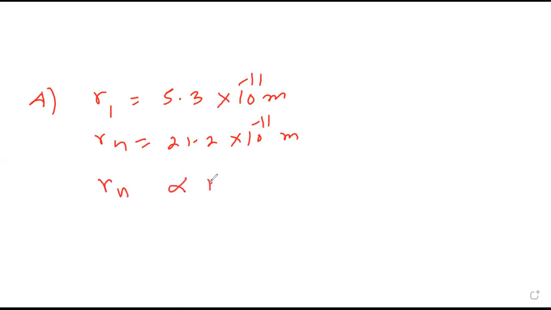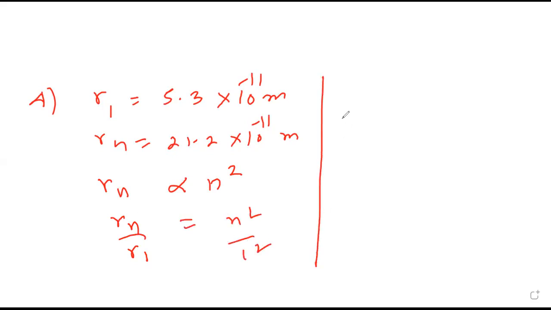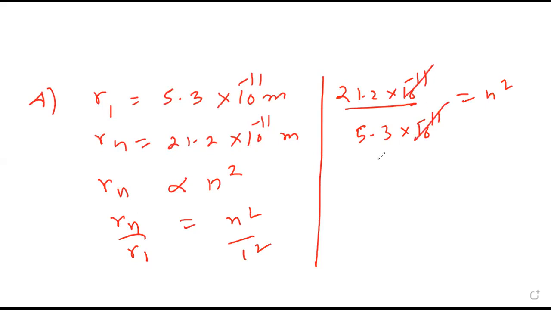We know Rn is proportional to n square. So can I say Rn upon R1 will be n square upon 1 square? True. So 21.2 upon 5.3 into 10 raised to minus 11, cancel. 4 equals n square, so n equals 2. Option B. Follow?